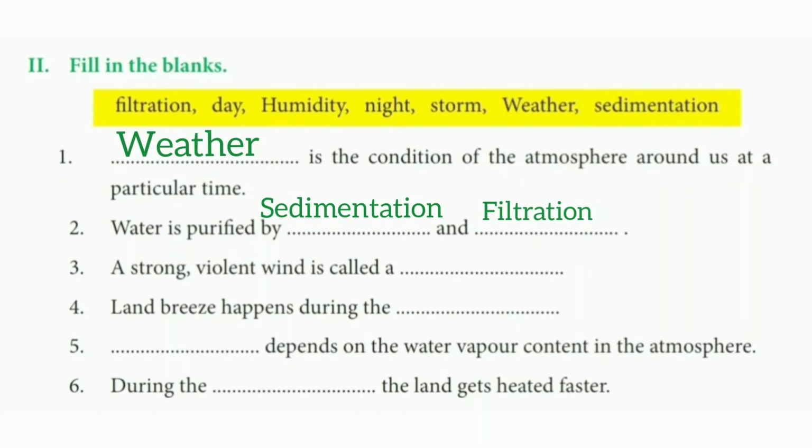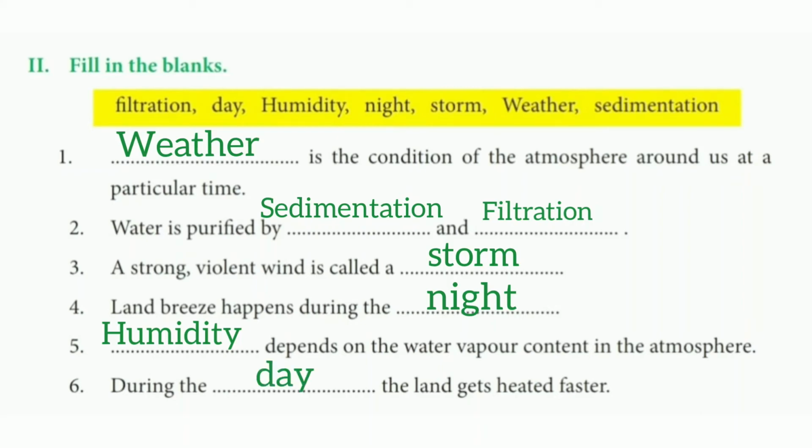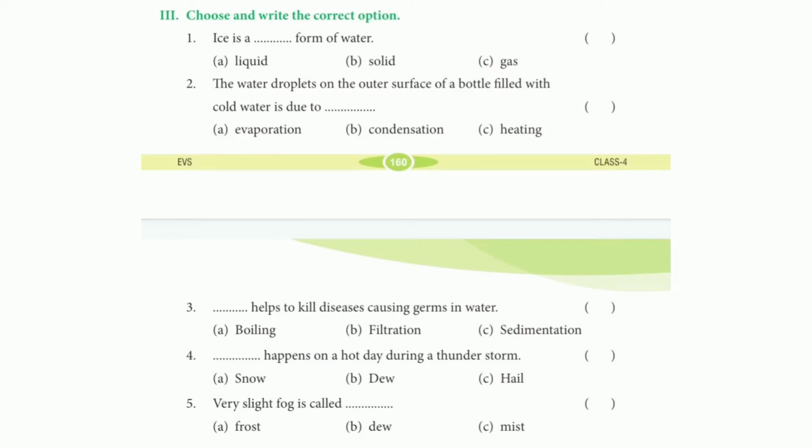Number 3. A strong violent wind is called a storm. Number 4. Land breeze happens during the night. Number 5. Dash depends on the water vapor content in the atmosphere. Humidity. Number 6. During the dash, the land gets heated faster during the day. Excellent. Let's move on to the next exercise.